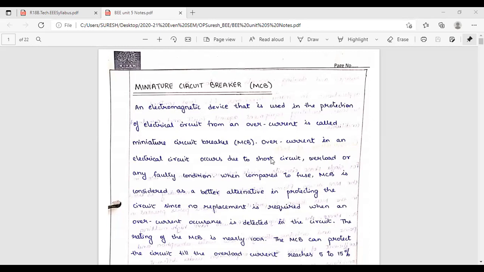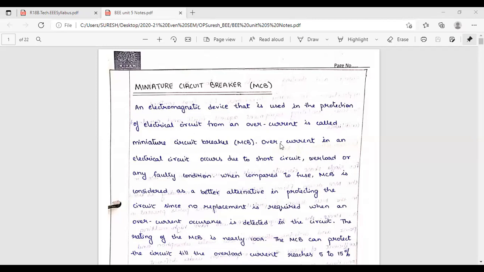If you switch on the sixth fan, what will happen? It is exceeding the rated current or not? Yes, sir. 5 ampere is 5 fans. Maximum 5 ampere we have to put. If you put more load, one more fan, it is drawing extra current more than 5 ampere. That is called overload condition. Have you understood what you mean by overload? Overload means beyond the load you are putting. Our circuit is designed for 5 ampere, but you are putting more than 5 ampere load. Then it is called overload. If you put overload, then overcurrent will flow.